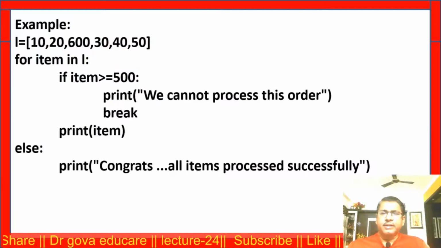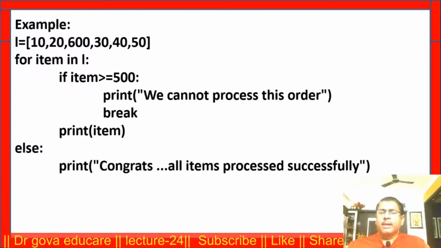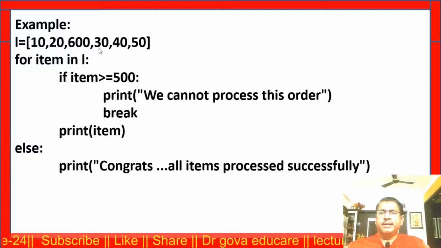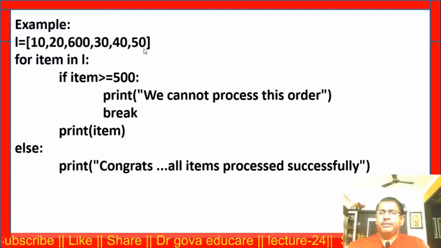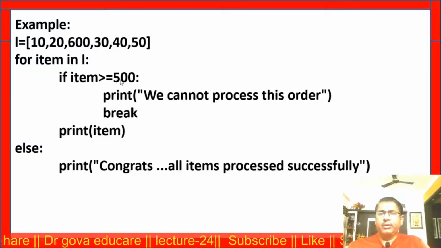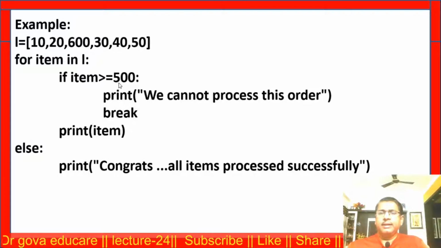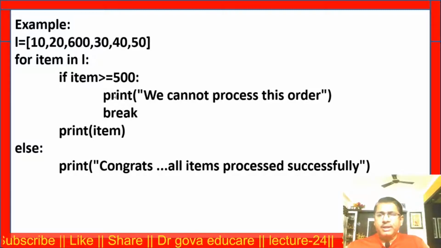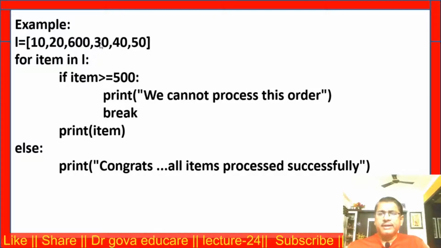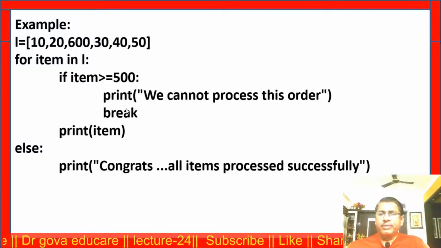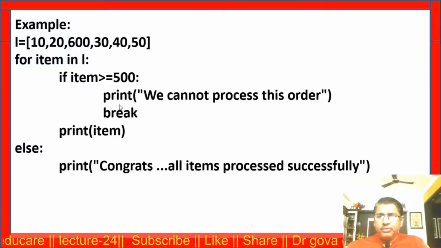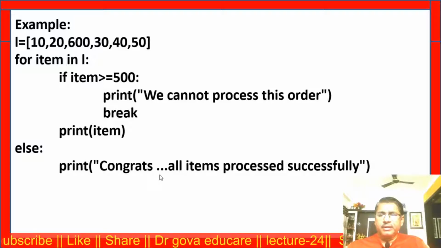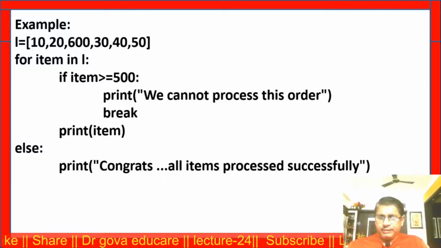Now this is another program, this is the list. L is equal to 10, 20, 600, 30, 40, 50. For item in L, if item is greater than or equal to 100, if the condition is satisfied, the control comes out of the loop. If the condition is not satisfied, print that item. Now when the break is executed, the else part will never be executed.